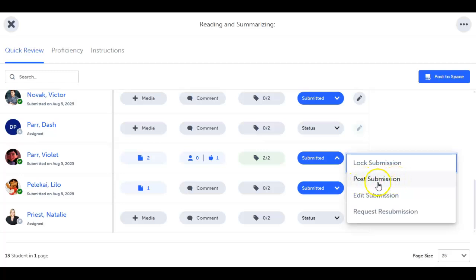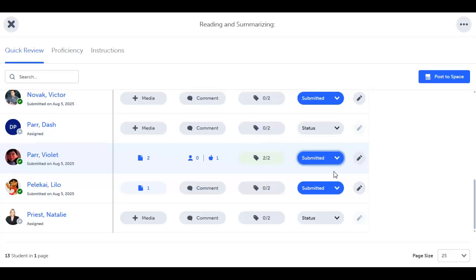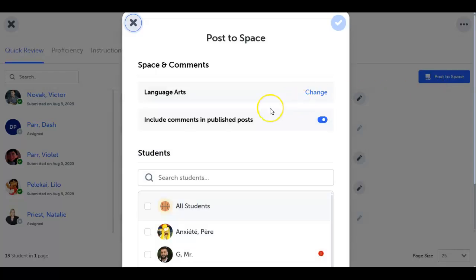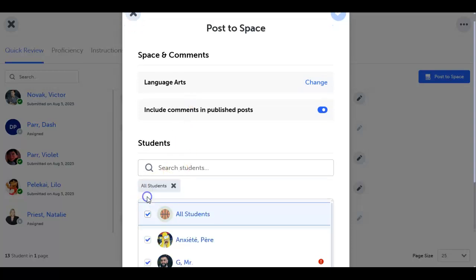Once you've assessed, you can post the activity to a student space to loop in students and families. From the Quick Review table, you can post to a single student, or use the blue Post to Space button to post for all. Watch out! We remind you again that the default posting space is the class space, unless otherwise selected in the activity setup. Make sure to review this before posting.